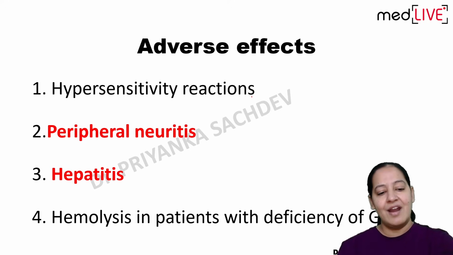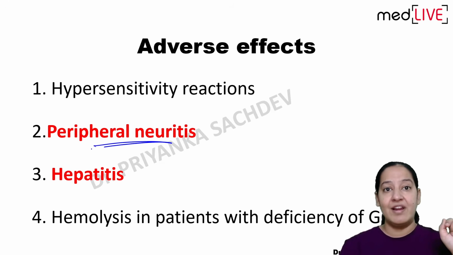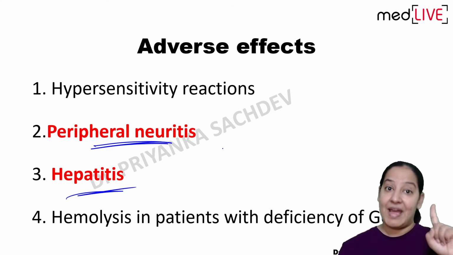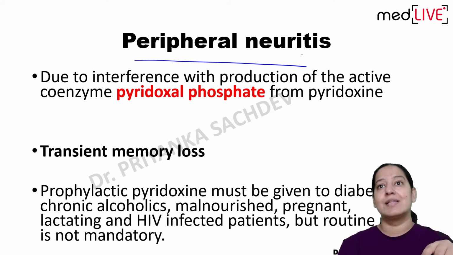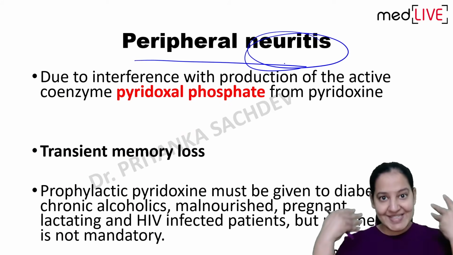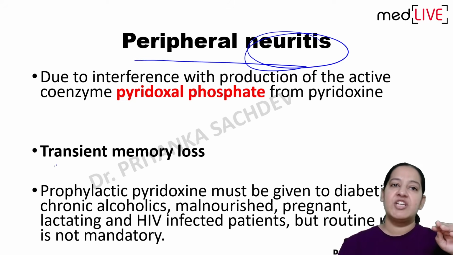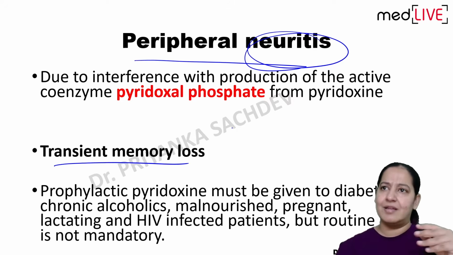Adverse effects. There are two important adverse effects, peripheral neuritis and hepatitis. Peripheral neuritis and hepatitis, these are the two. In peripheral neuritis, the nerves get damaged. Body sensory nerves get damaged. So the patient can have temporary memory loss and other things also.